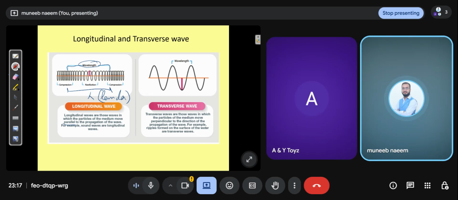And in the transverse wave, what is the wavelength? Wavelength is the distance between crest to crest, or trough to trough. This is called wavelength. So it is also represented by this symbol, lambda. Understand?